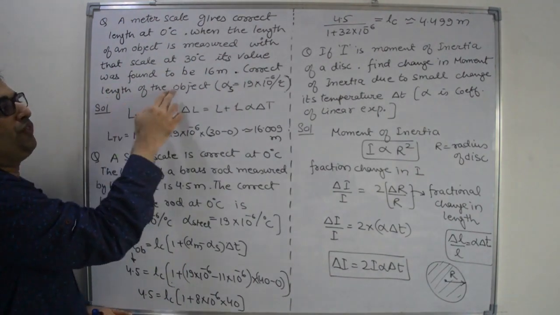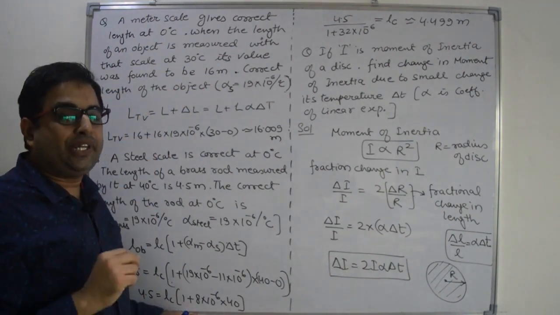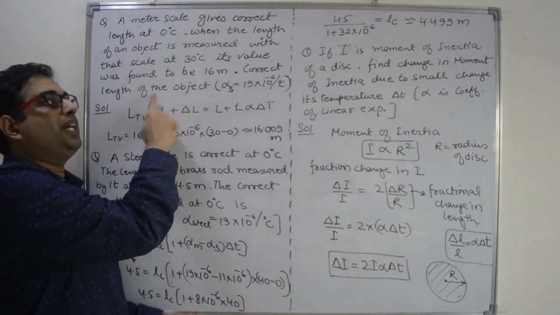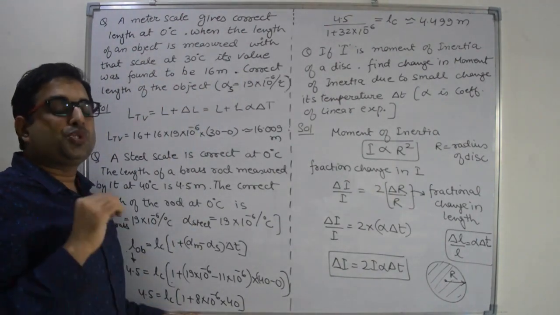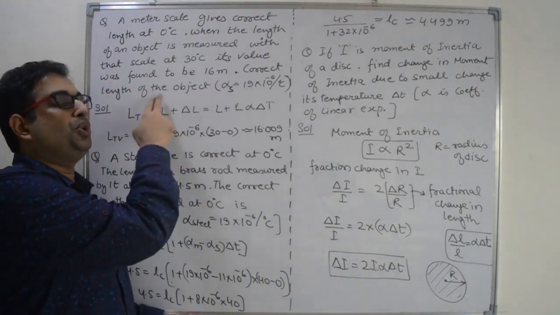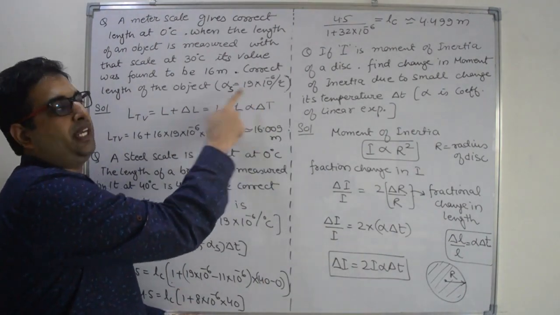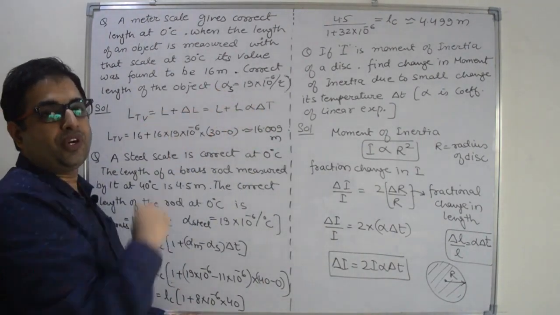The correct value of the object is, so here we have to find out the correct value of the object, but object alpha is not given. So if alpha is not given, then we will assume that there is no expansion in object. Only scale is expanding because alpha is given for scale.